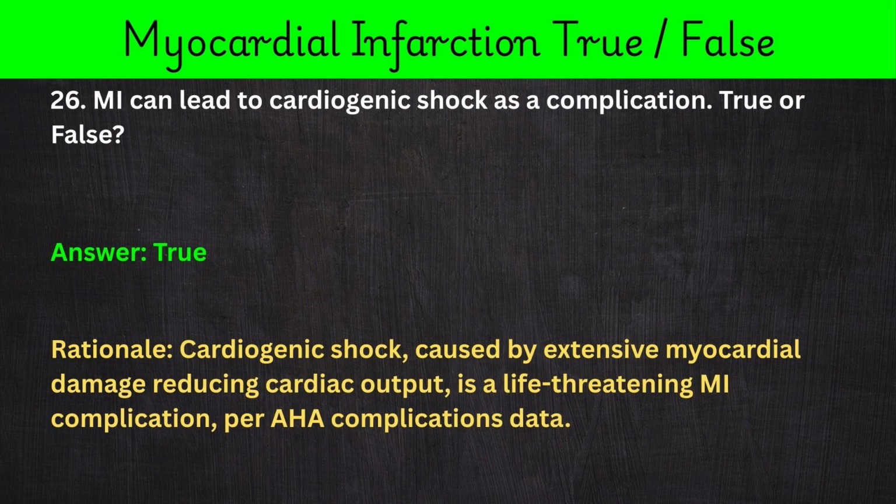26. MI can lead to cardiogenic shock as a complication. True or false? Answer: true. Rationale: cardiogenic shock, caused by extensive myocardial damage reducing cardiac output, is a life-threatening MI complication, per AHA complications data.